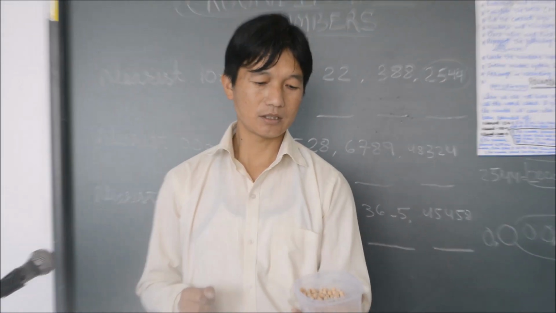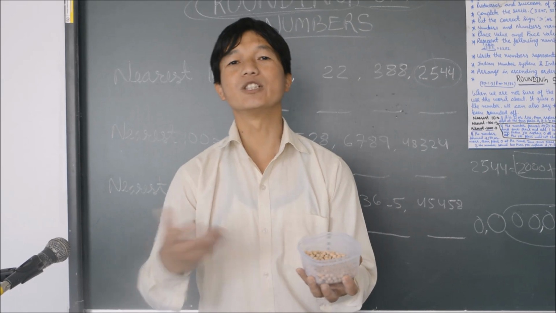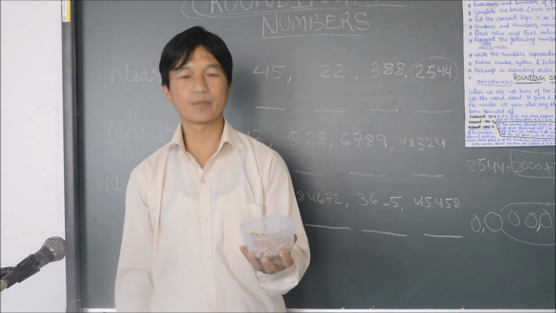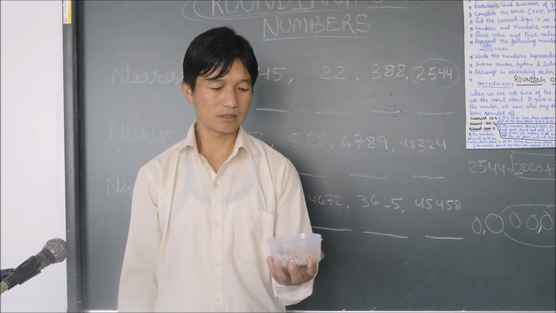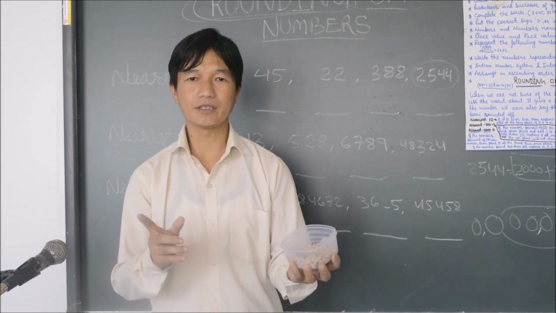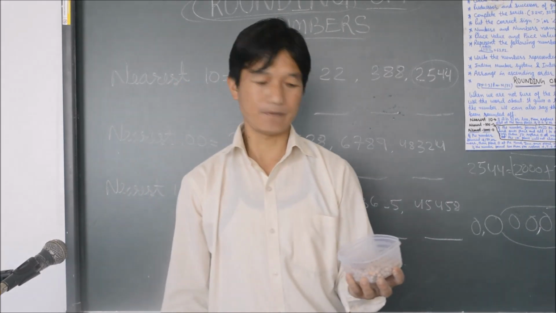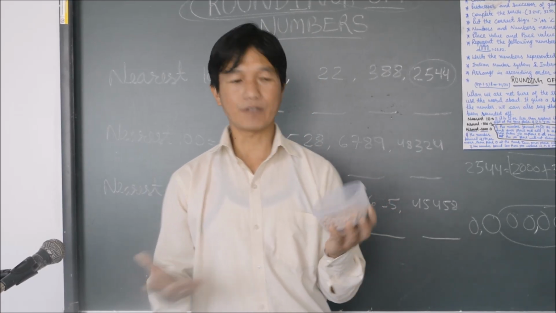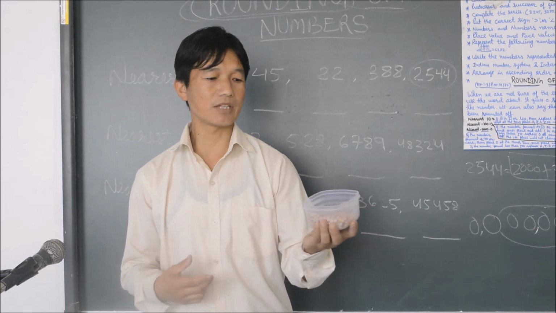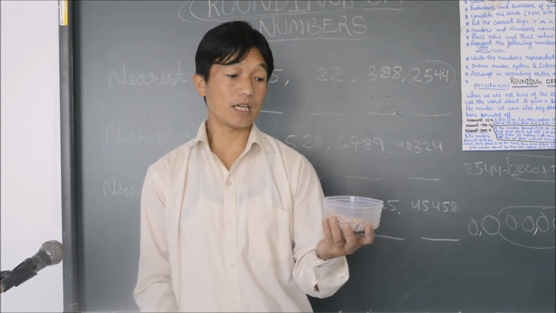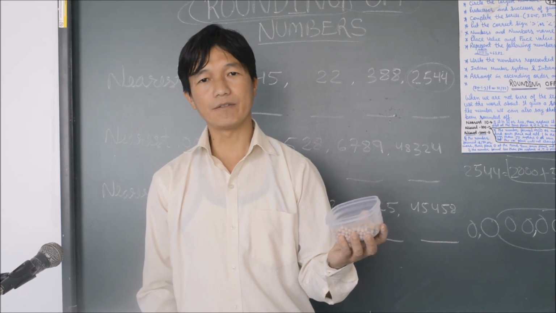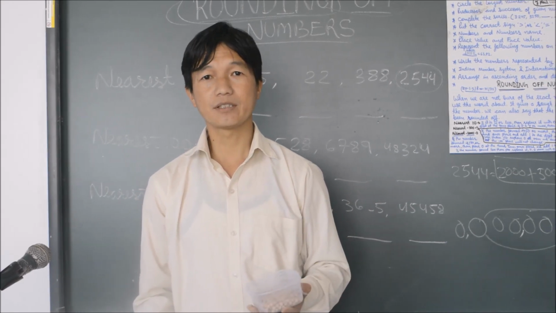We just guess and say a number. For example, you may say maybe there are 75, 150, not exact. If you ask me how many pieces there are, I will say maybe 125, 120, like this.